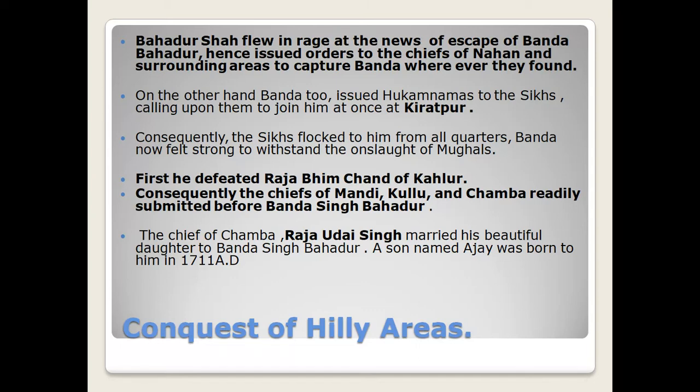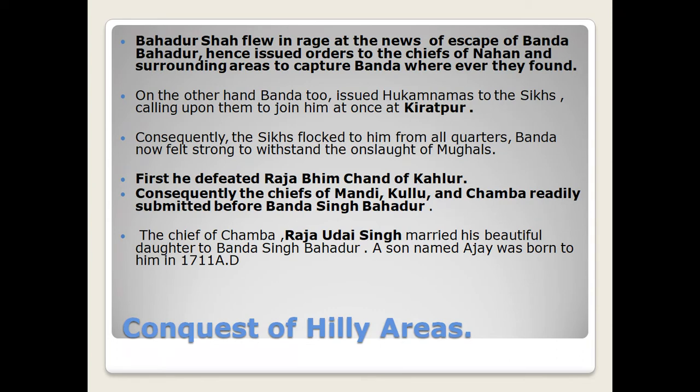First, he defeated Raja Bhim Chand of Kehlur. Subsequently, the chiefs of Mandi, Kullu, and Chamba readily submitted before Banda Singh Bahadur, because somewhere down the line he knew that these hill chiefs would be on the side of the Mughals. So the first thing he did was to defeat them.